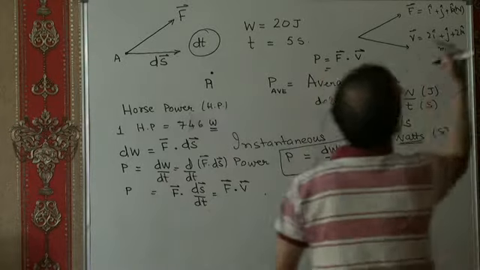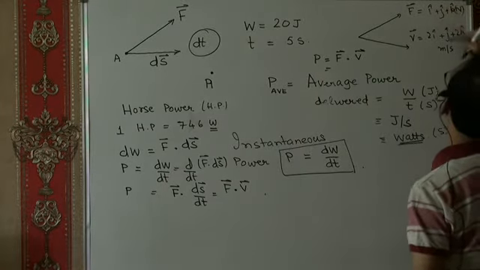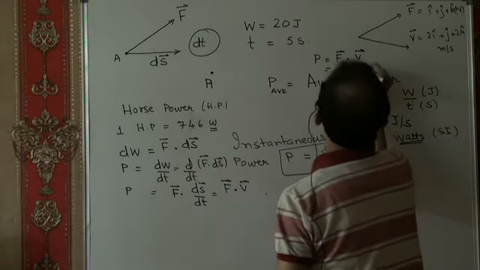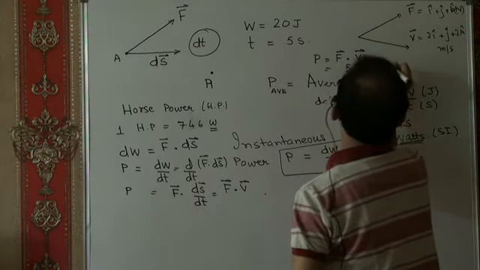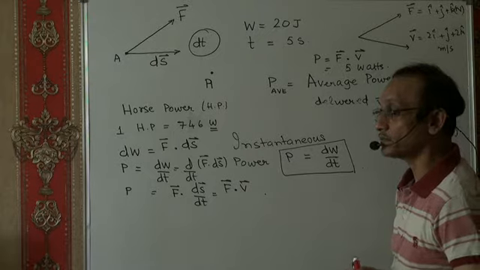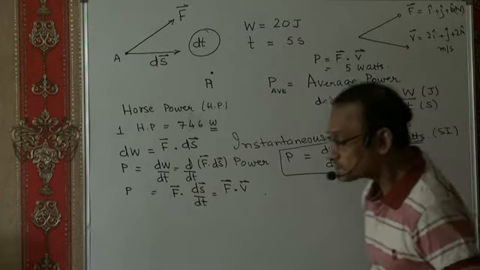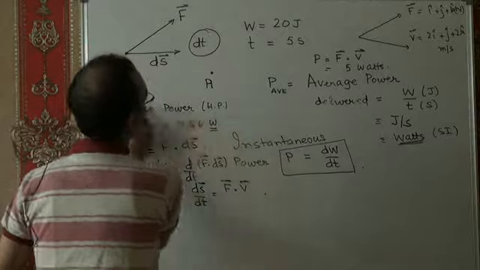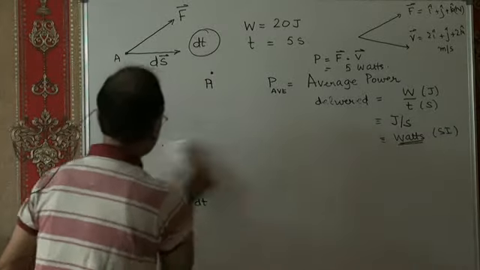F dot v means if I take the dot product, that's like 2 plus 1 plus 2. Yes or no? That makes it 5 watts. The instantaneous power delivered is 5 watts. Does it make sense to you? Right? Now sometimes what might be given to you is power as a function of time.